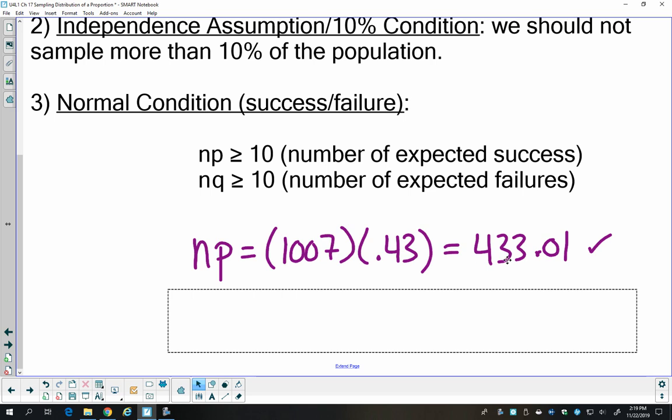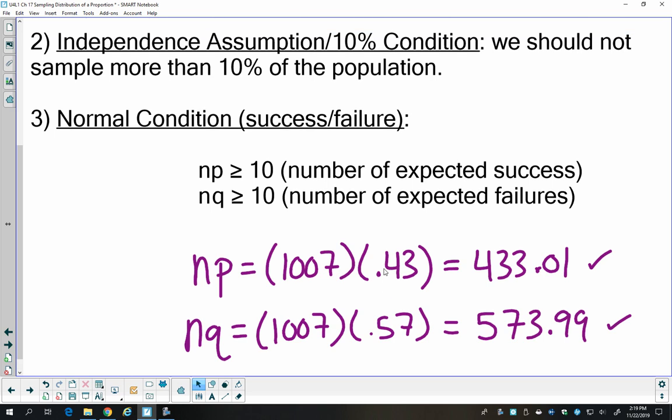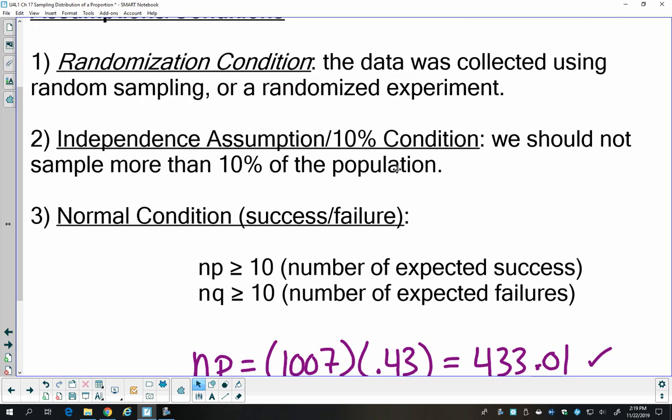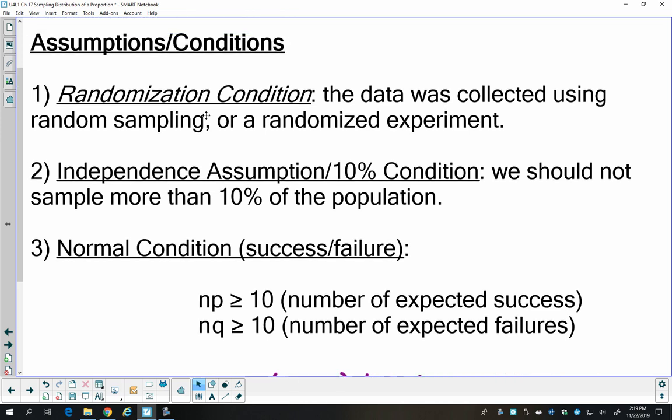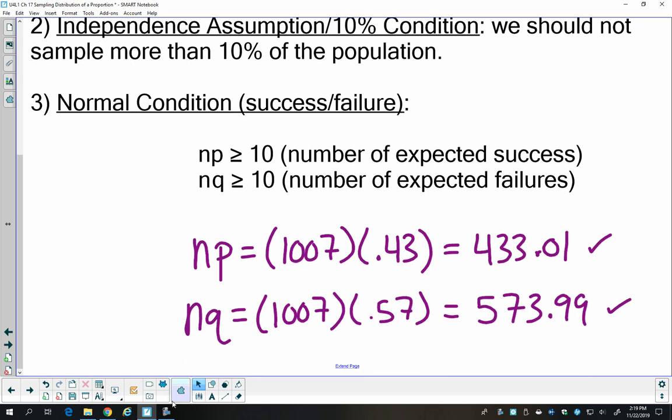And we would expect at least 433 people to believe in evolution and at least 573.99 to not, and so those are both greater than 10. Also, 1,007 people is far less than 10% of the American population, and they did claim that they did a random sample. So in our original example, we've met all the assumptions and conditions.